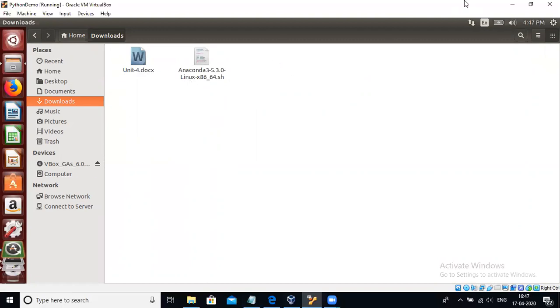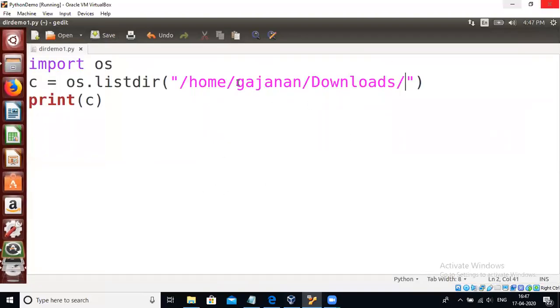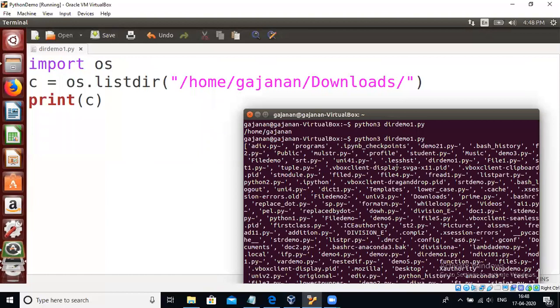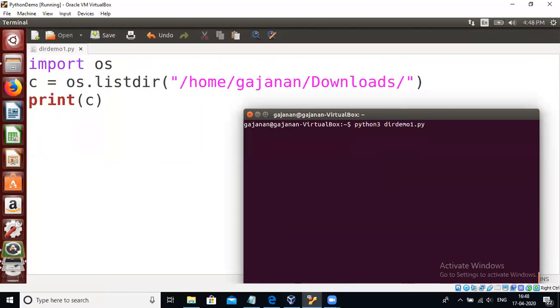So when you execute this program, what will be the output? Can you imagine? See, it gives the names of two files, unit 4 docs and anaconda 3 5.3.0.